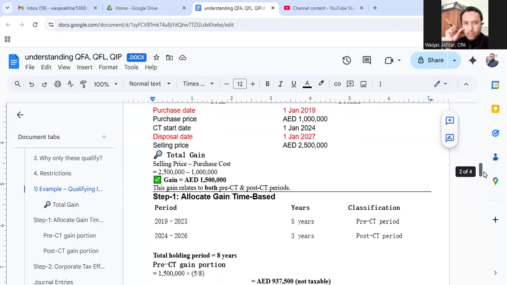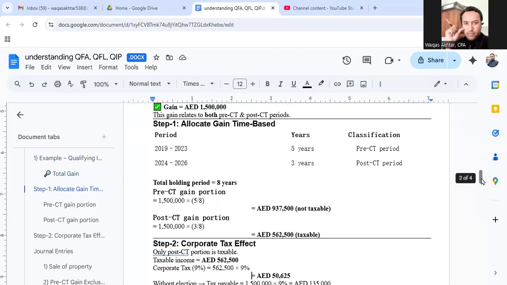Let's allocate the gain on a time basis. The total holding period is 8 years, of which 5 years relate to the pre-corporate tax period and 3 years relate to the post-corporate tax period. The formula is very simple: gain multiplied by the pre-corporate tax period divided by the holding period. You will get 937,500 as non-taxable income and 562,500 as taxable income.